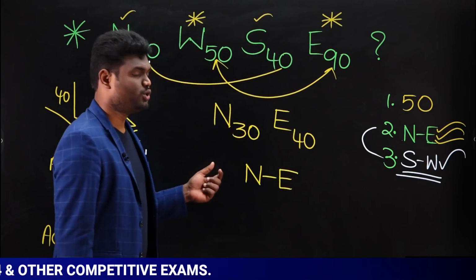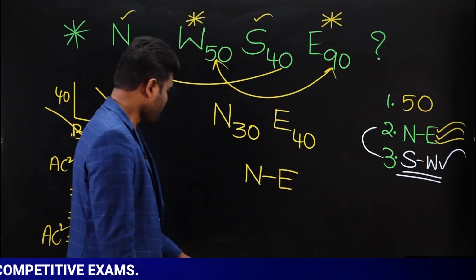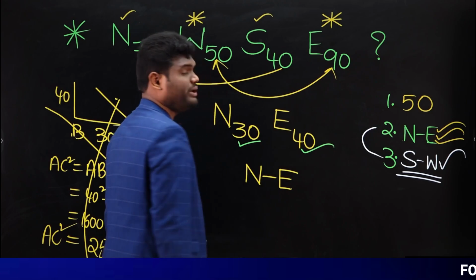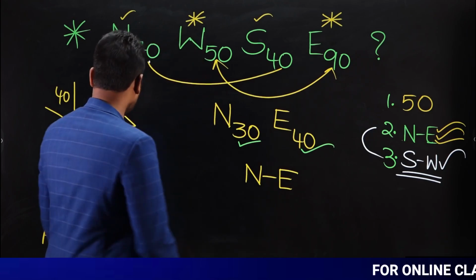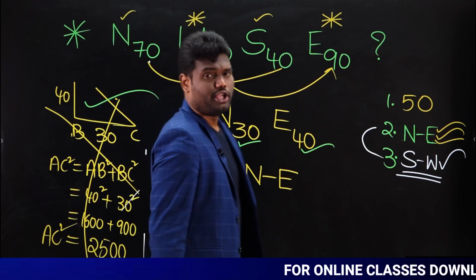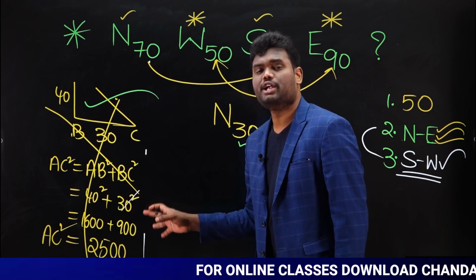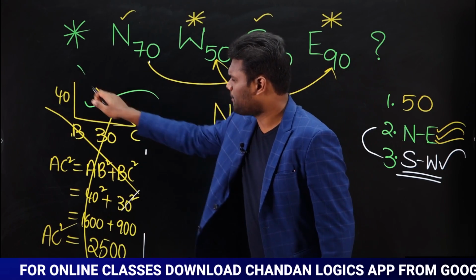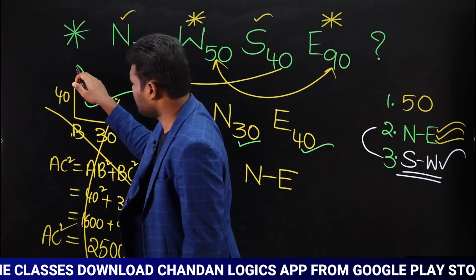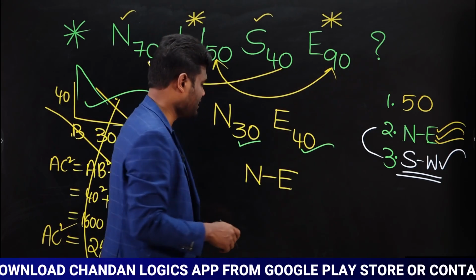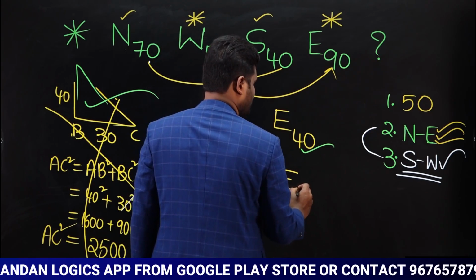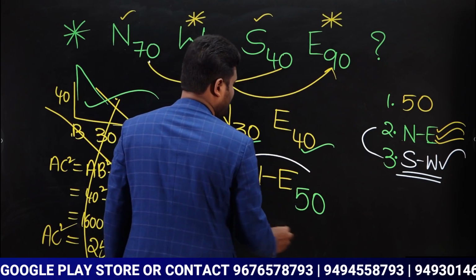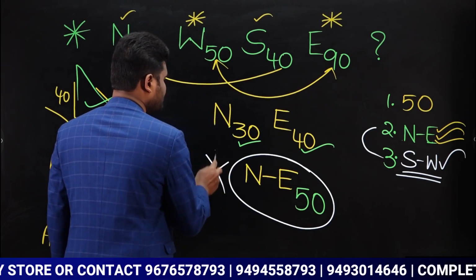So what you have to do to calculate distance for this 30 and 40 is apply Pythagoras theorem and calculate. Once you calculate, we are going to get the answer as 50, yes or no? So we can say the final answer is nothing but northeast 50.